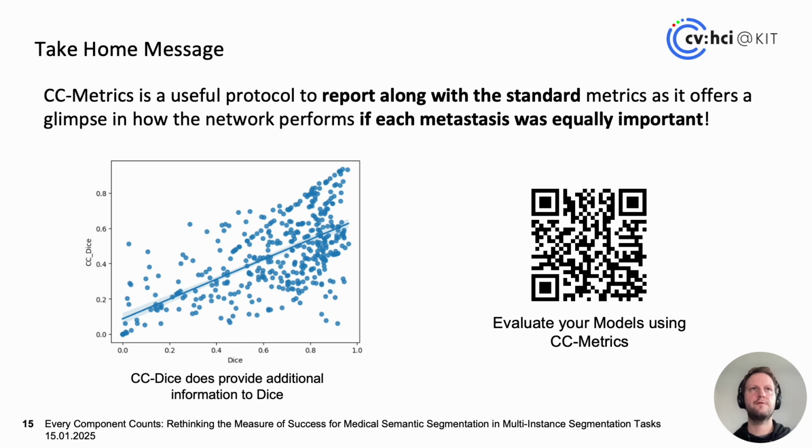The take-home message for this presentation should be that CC metrics is a useful protocol to report alongside the standard metrics, as it offers a glimpse into how the network performs if each metastasis was equally important. We hope that this will allow you to make better and more informed decisions on which network to choose and to get a glimpse into how the real clinical performance of a network could be. Also, CC Dice, and also the other CC metrics, do provide additional information to Dice, so they're not perfectly correlated, and the correlation, of course, decreases with the number of metastases.